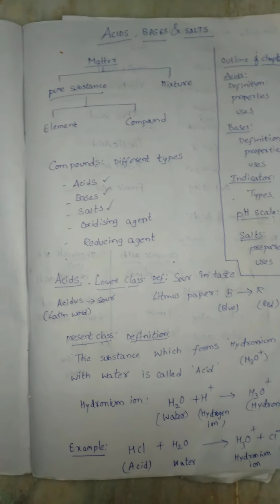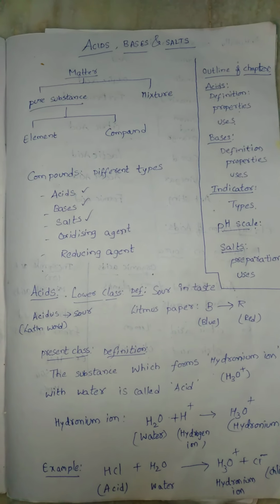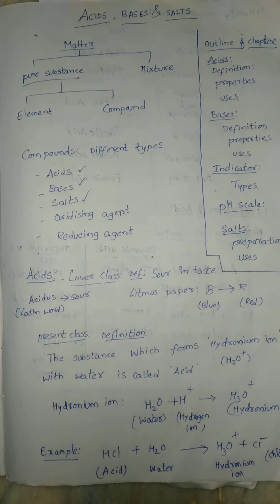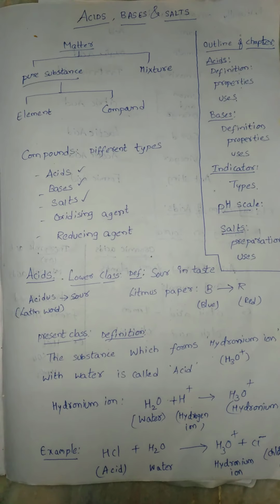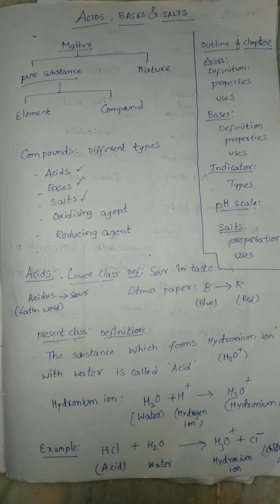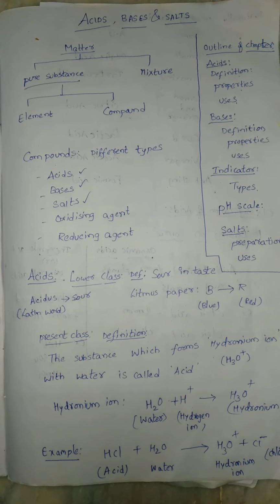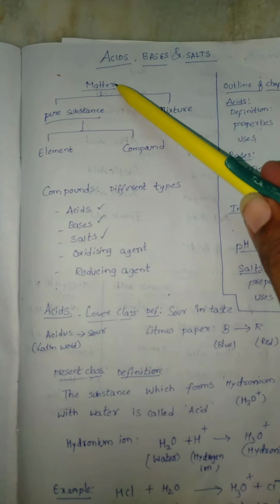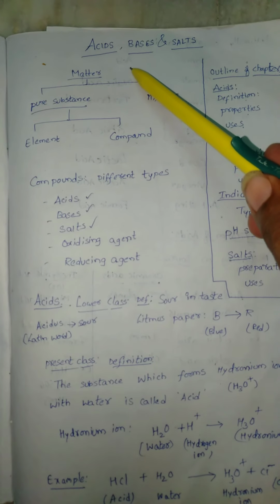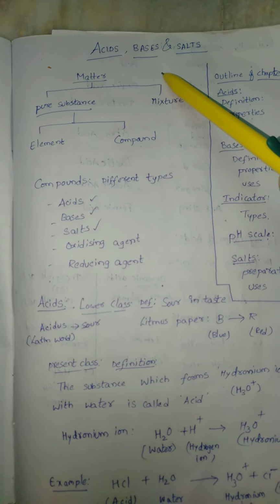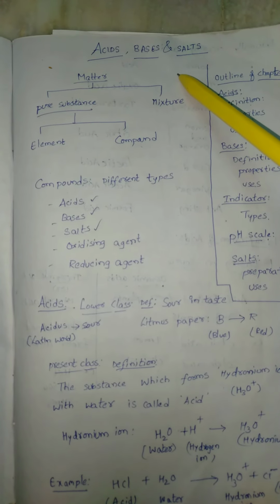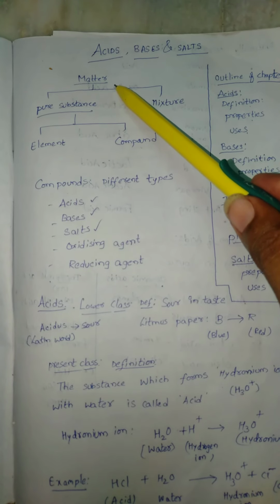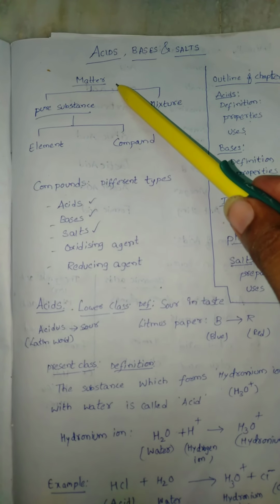It is like this. In your previous classes, we learned about matter. Matter is divided into two parts: pure substance and mixture. Pure substance is also divided into two parts: one is element and the other is compound. As in previous classes, we discussed this. Matter means the substance which has mass, which occupies some volume, which has persistence of vision or smell. So almost everything in this universe is said to be matter except light, heat, and feelings. That is said to be non-matter.